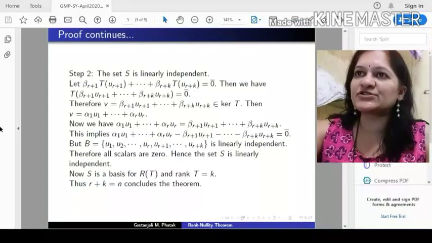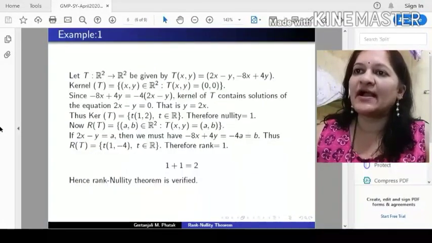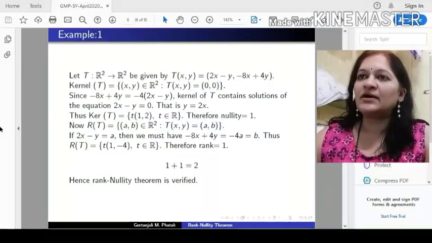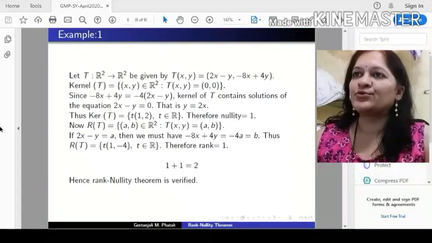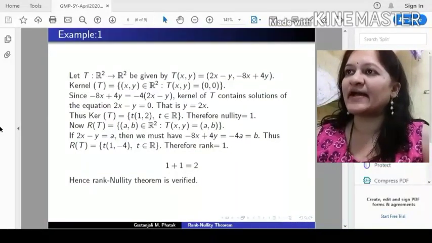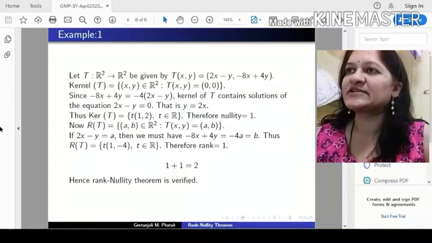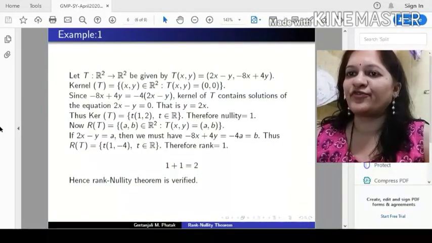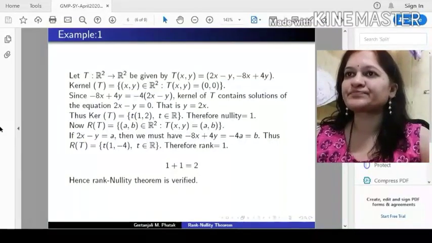Now let us discuss two examples and verify the rank nullity theorem in these two examples. Let T from R2 to R2 be given by T of (x, y) equal to (2x minus y, minus 8x plus 4y). Now we want to find the kernel and range for this linear transformation.